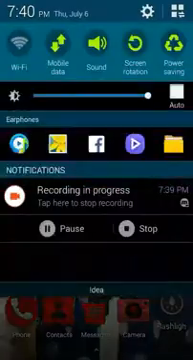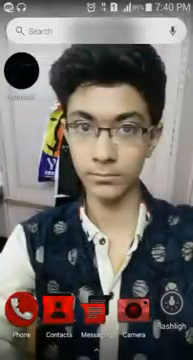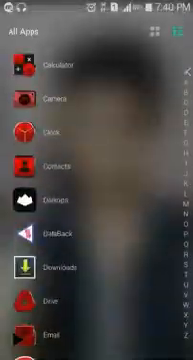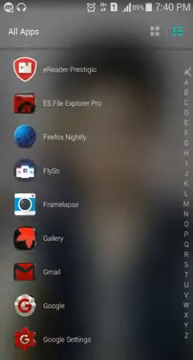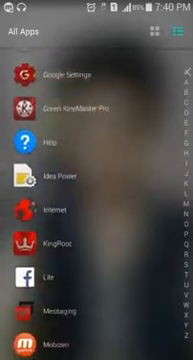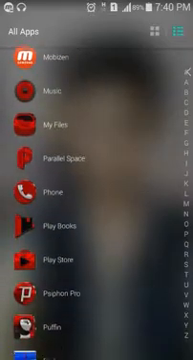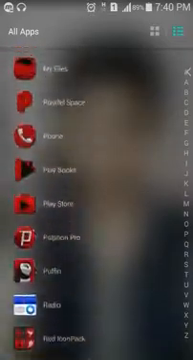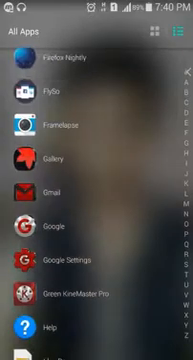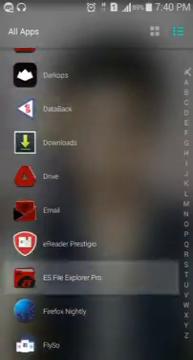Basically your phone must be rooted, and if your phone is rooted then this is the best for you. Now you must have a root explorer, for example ES File Explorer. Then we must open ES File Explorer. I have the pro version of that.